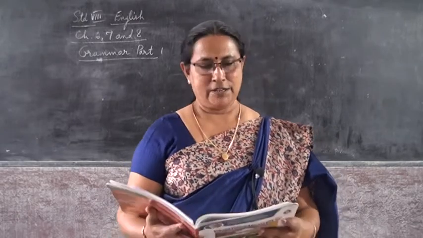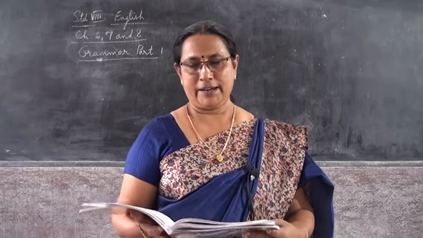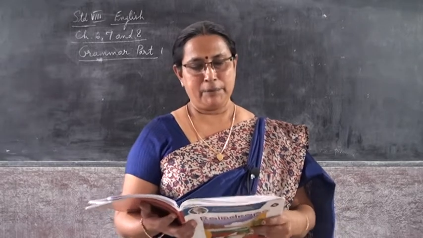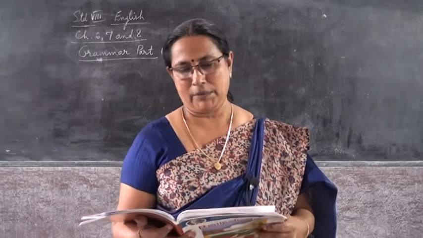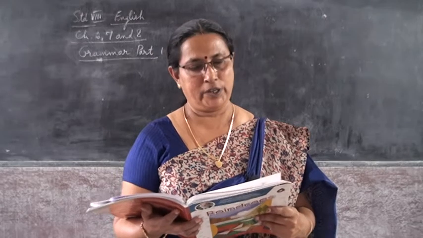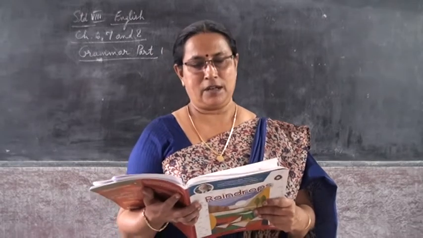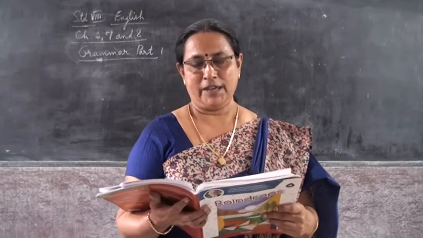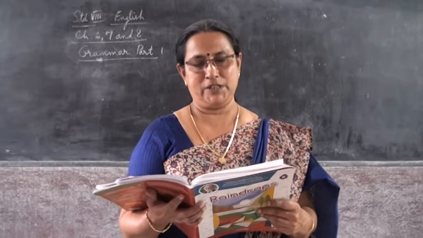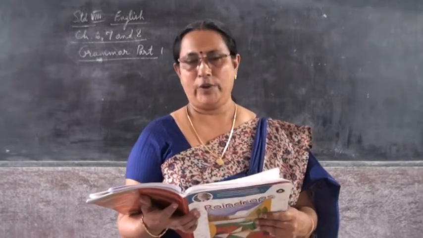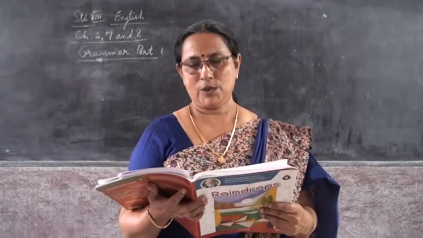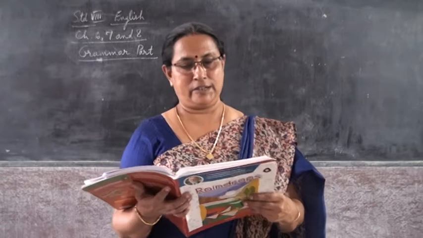Now look at the exercise given there. Fill in the blanks with the correct form of the verb. Birbal made an amusing remark and waited for an approving look from the king. However, the king gave him a tired look and said, "Don't be so boring." Birbal went off in a huff. "This is so humiliating," he declared.